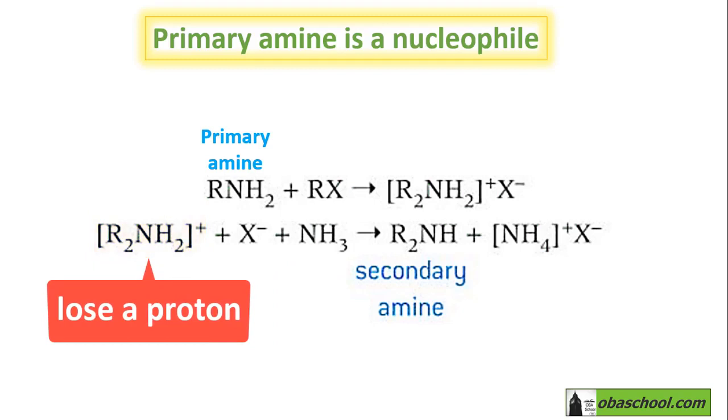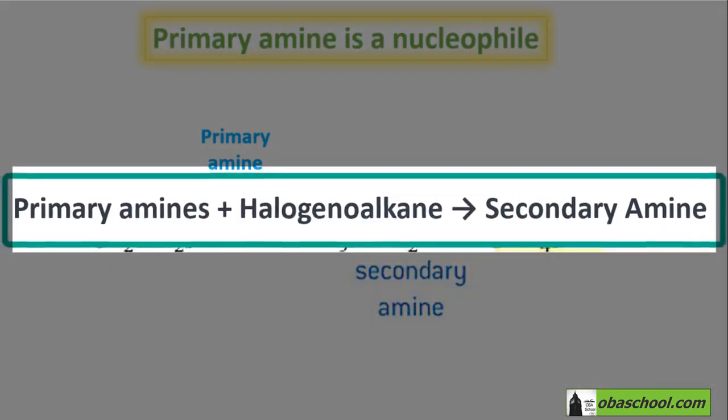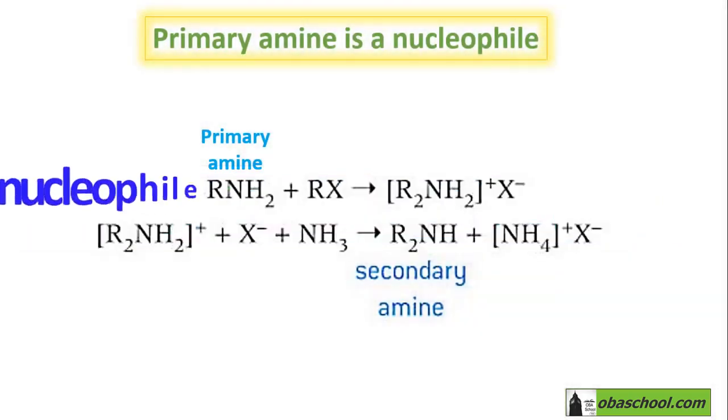So when it loses a proton, it will become R2NH, which is a secondary amine, plus NH4+ X-. So when a primary amine reacts with a halogenoalkane, it produces a secondary amine. In the first step, it acts as a nucleophile. In the second step, the ammonia acts as a base.